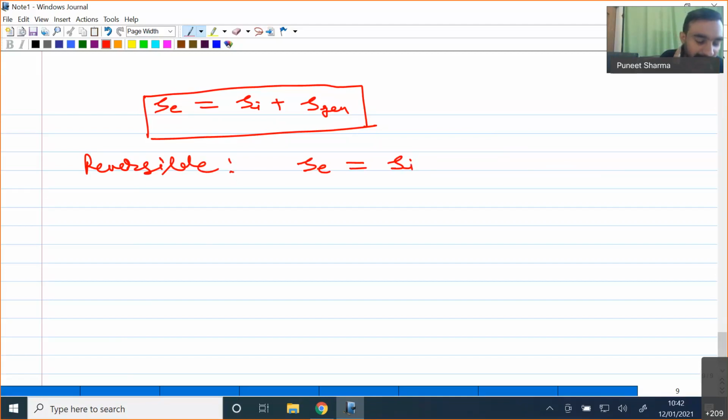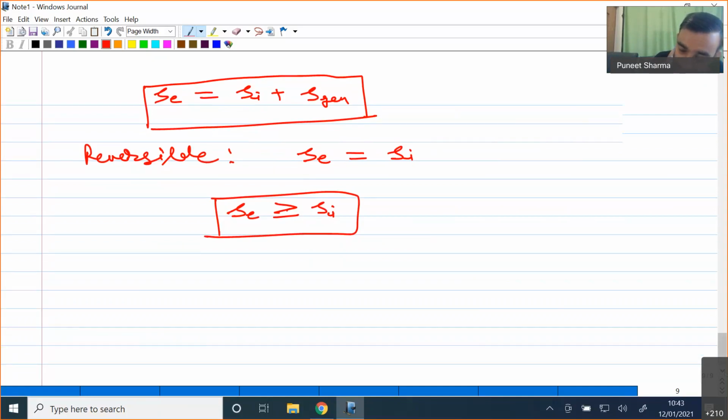This happens for a reversible adiabatic process, which is why we call this process isentropic. So I can say that the entropy at exit will always be greater than or equal to the entropy at the inlet. I can write this from this particular equation. It means that while some process is happening within the open system, there will be some generation of entropy, and obviously the outflowing stream will have more entropy than the inflowing stream.